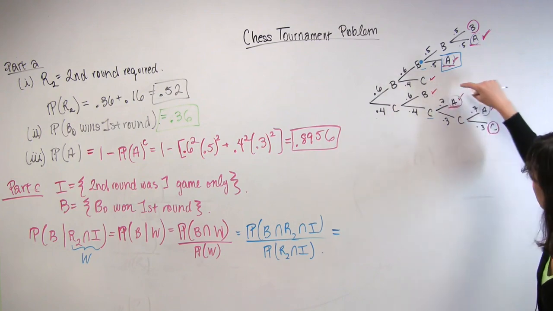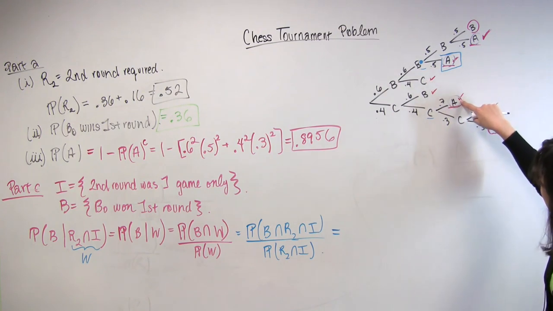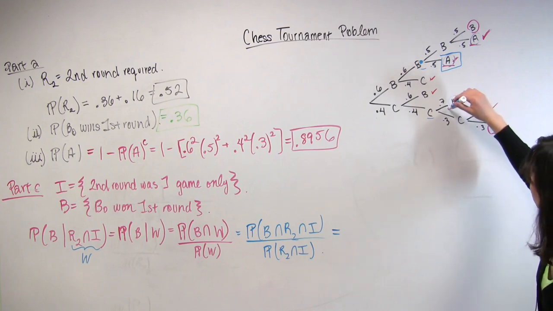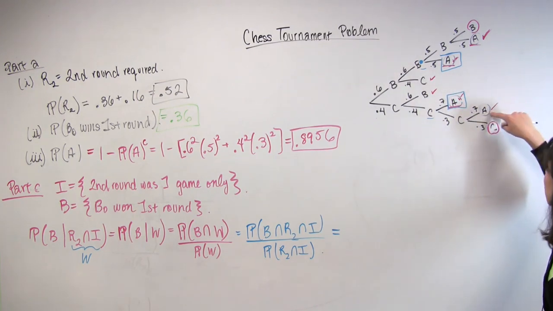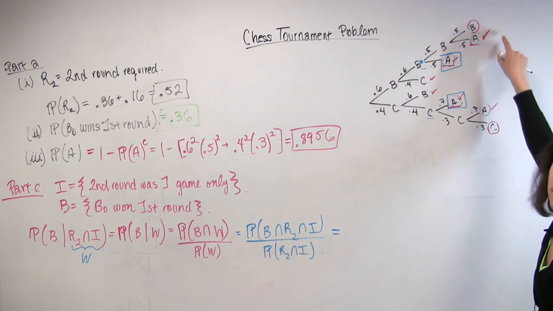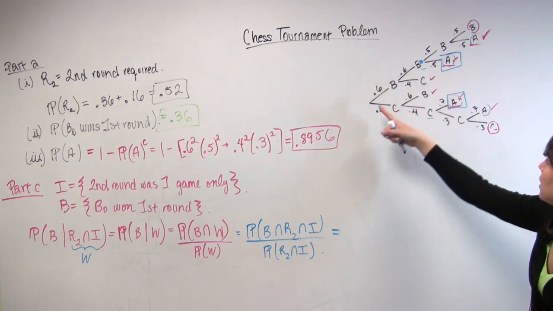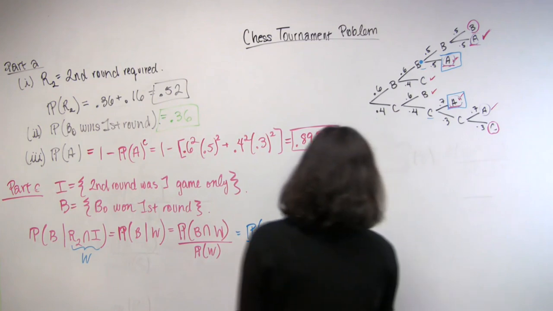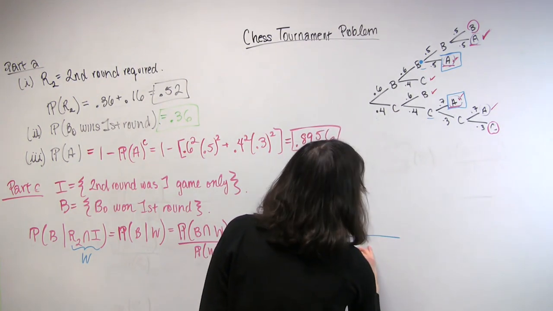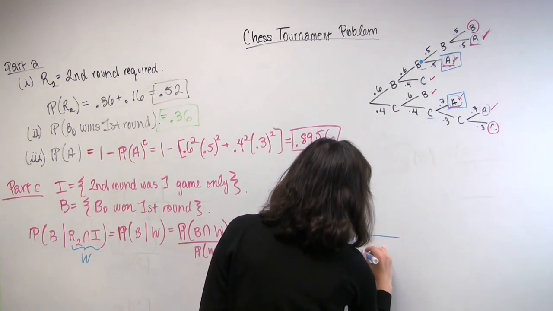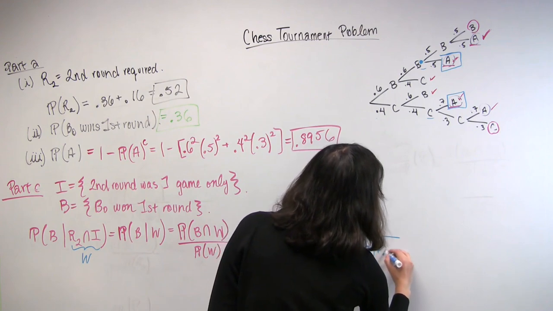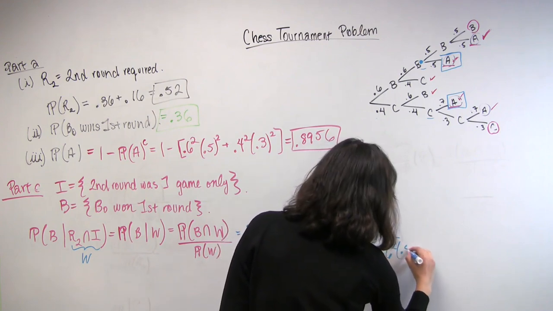Same with this one. Here a second round was required and there was only 1 game, so that's good. And then these don't qualify for the same reasons as we set up there. So we just have to multiply the probabilities along those branches. And we see that it's 0.4 squared times 0.7 plus 0.6 squared times 0.5.